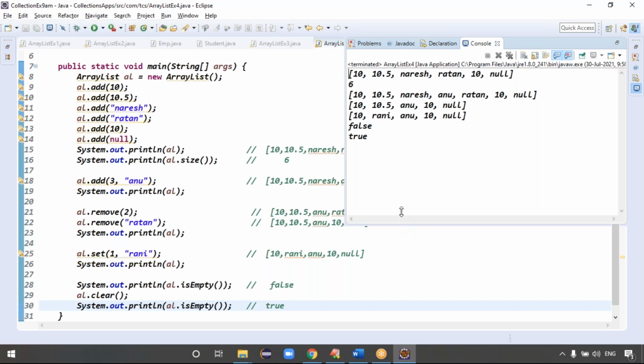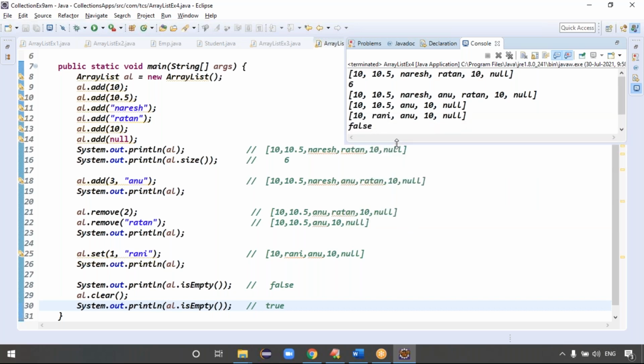Are you able to get the proper output or not? First case, same output: 10, 10.5, Naresh, Ratan, 10. Second case, 6 is the output. Third case, 10, 10.5, Naresh, Anu, Ratan, 10 and null. Next case, 10, 10.5, Anu, Ratan is removed, 10, null is there. After removing the data we have the final value: 10, 10.5, Anu, 10, null.